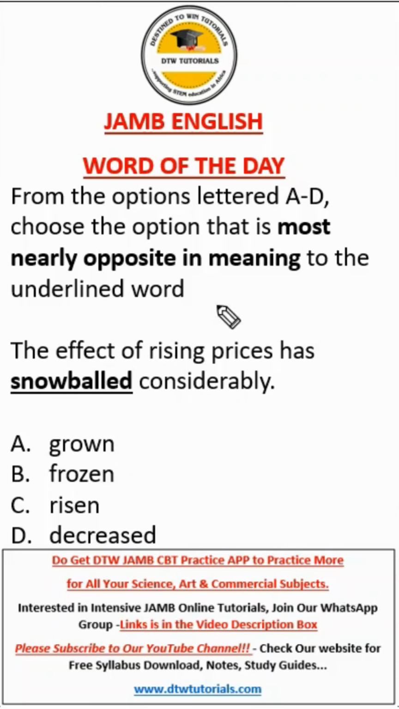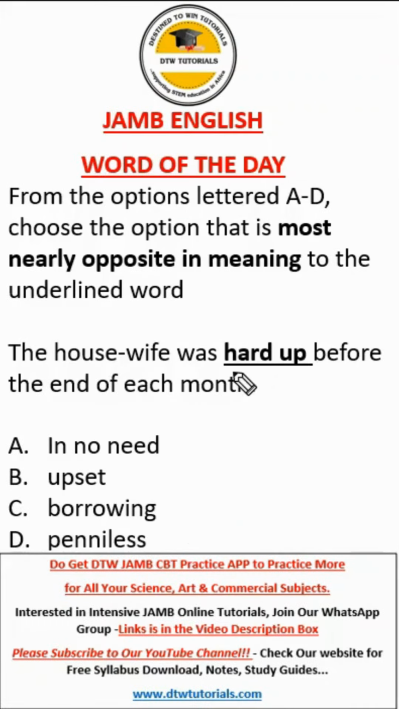As I said, the trick to most nearly opposite in meaning JAMB questions, you always see the direct meaning here, but it's the opposite meaning. So don't be so fast to pick the direct meaning. You are asked to find the opposite of the direct meaning of the word. So snowball means to grow quickly, rise. Now the opposite would be to decrease. So the effect of rising prices has decreased considerably. So that's the answer.